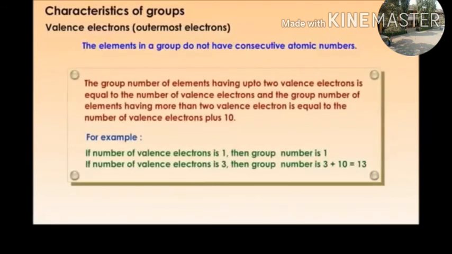The elements in a group do not have consecutive atomic numbers. The group number of elements having up to 2 valence electrons is equal to the number of valence electrons, and the group number of elements having more than 2 valence electrons is equal to the number of valence electrons plus 10. For example, if the number of valence electrons is 1, then the group number is 1. If the number of valence electrons is 3, then the group number is 3 plus 10, which is equal to 13.